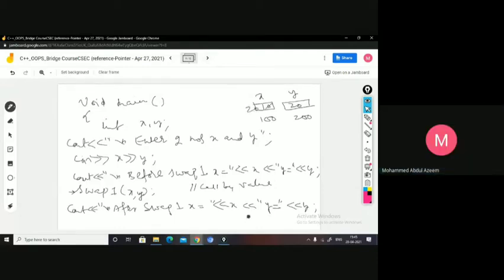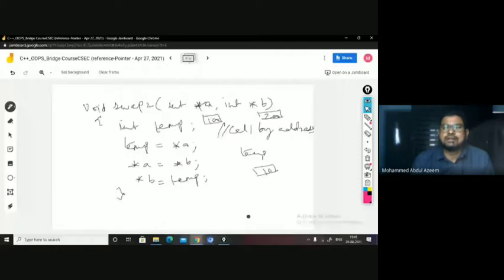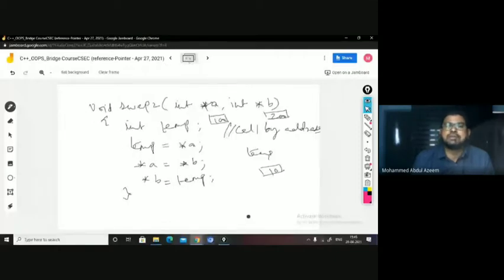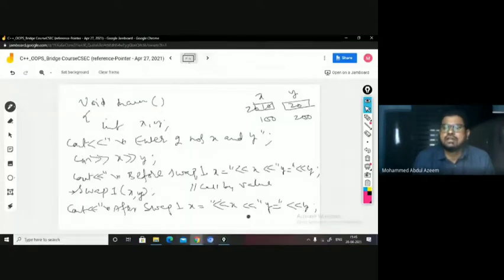Here it will place this 20. Got it? Now the next statement that you have is *b = temp. It means temp is what? 10. 10 is going to be placed in b's pointed memory. Where is b's pointed memory? b is pointing to the 200 location. So in the 200 location, that is here, it is going to place 10. That is the temp value, right?